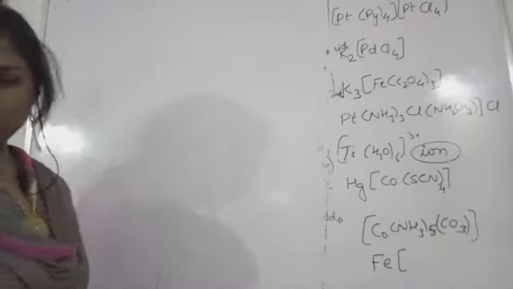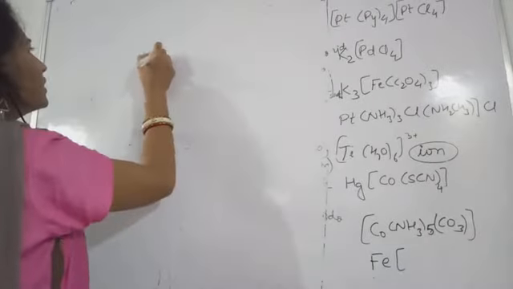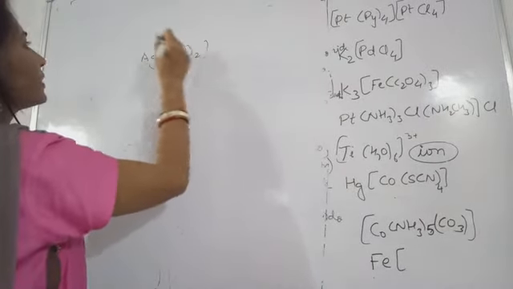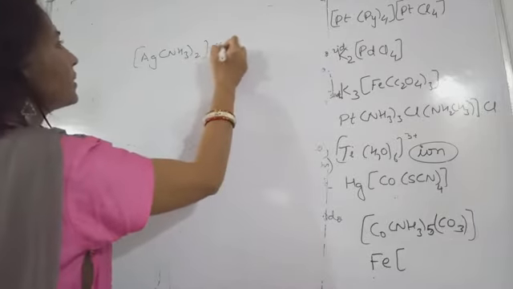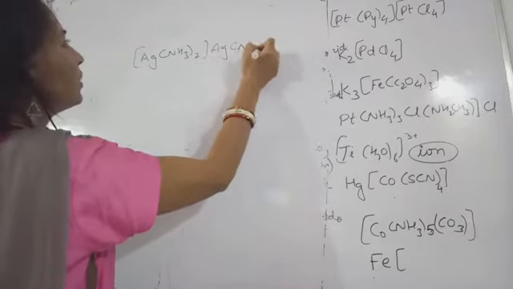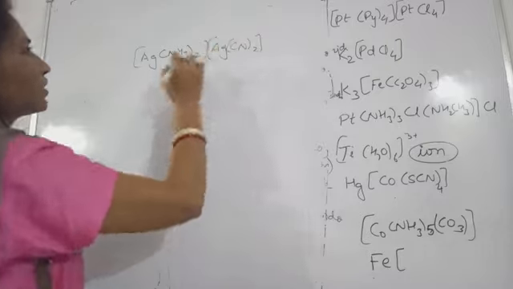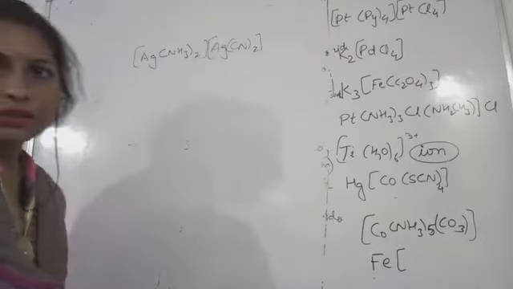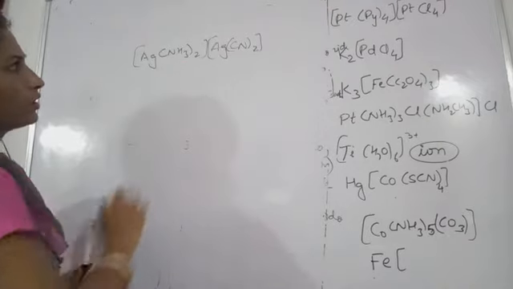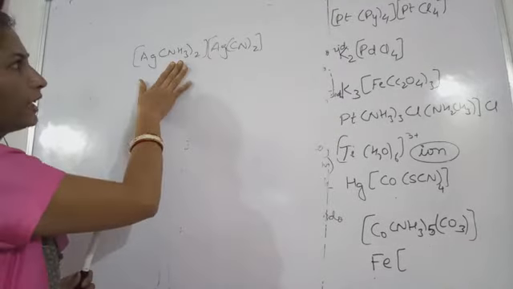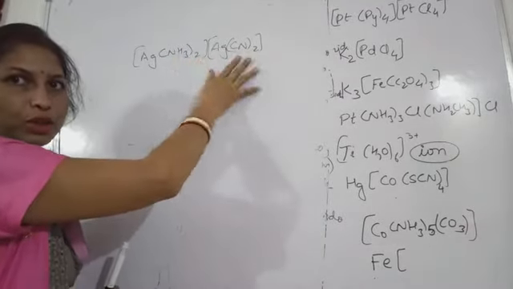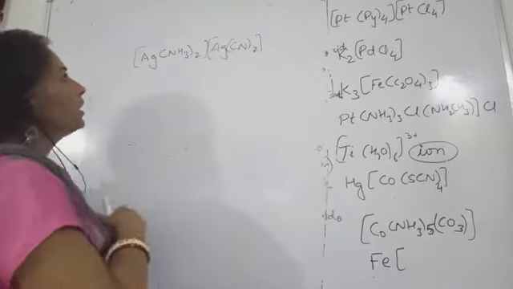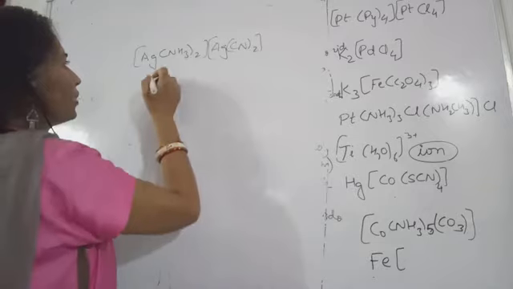This is the compound [Ag(NH3)2][Ag(CN)2]. So what you need to do, first of all, is find out the oxidation state. How do we find the oxidation state in this case? We have both a cationic complex and an anionic complex. So how will you find out the oxidation state?